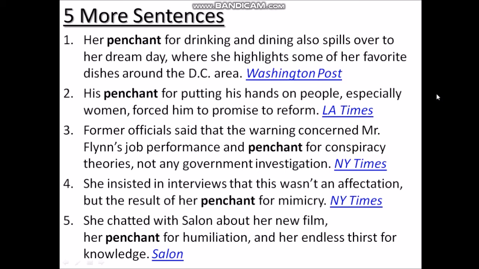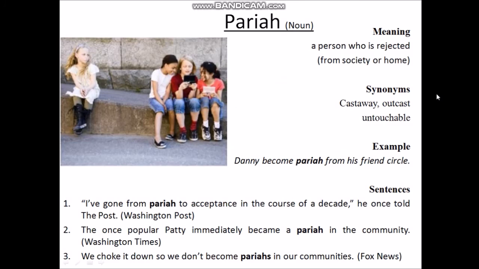So our last word for this video is pariah. Pariah is a noun and the meaning of this is a person who is rejected from society or home. And the synonyms are castaway, outcast, untouchable. So example is Danny became a pariah from his friend circle. That means Danny became an outcast, rejected from his friend circle. See the picture how a child is a pariah from his friend circle. So now move on to the sentences.